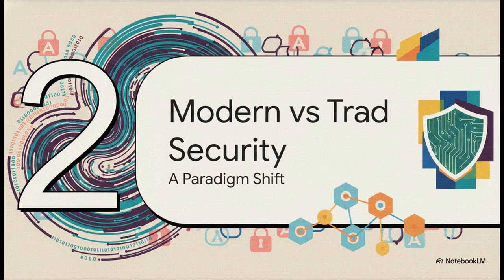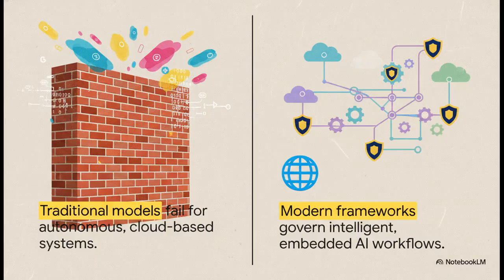Moving right along to Section 2, traditional versus modern security. It's time for a major paradigm shift. Now, there is a stark difference we need to talk about. Our old perimeter defenses simply can't govern intelligent agents that are operating dynamically across our enterprise environments. Think about how traditional security models worked. They focused heavily on building a high, thick brick wall around the network. But AI systems today? They operate across cloud platforms, SaaS apps, and enterprise networks all at the exact same time. They're autonomous. So a high brick wall doesn't do you much good when the intelligent agent is already inside the network making active decisions, right?